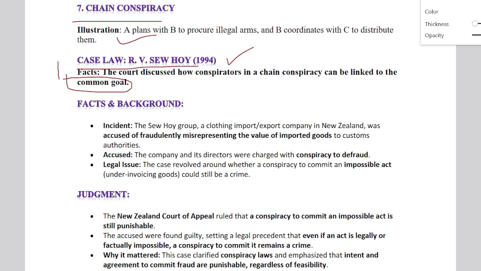Right. So in this case, the incidents took place in New Zealand. Okay, it didn't happen here.